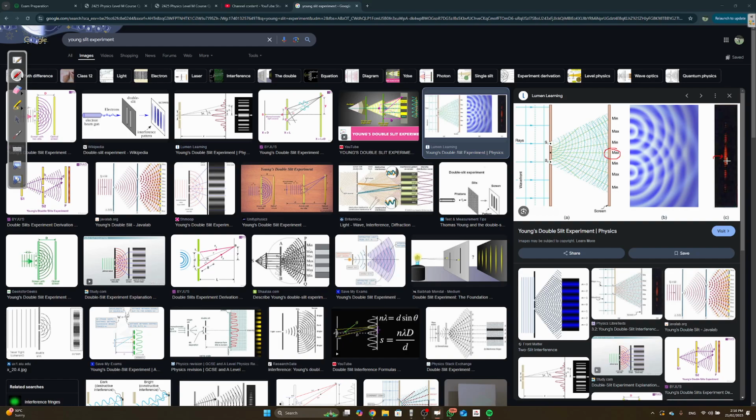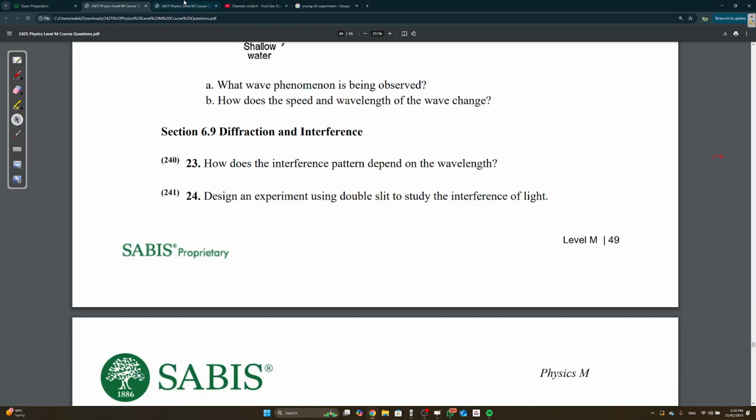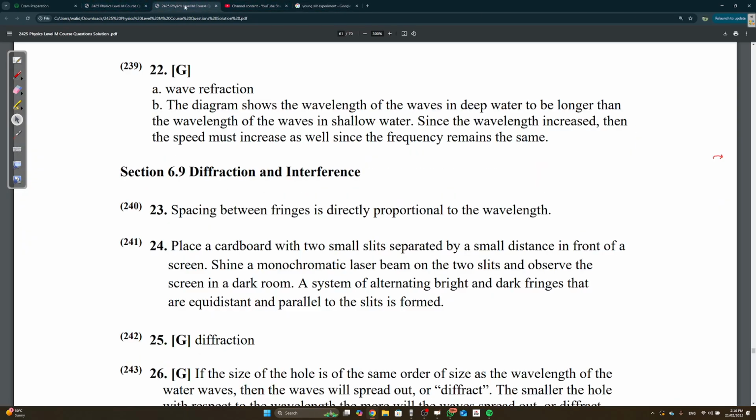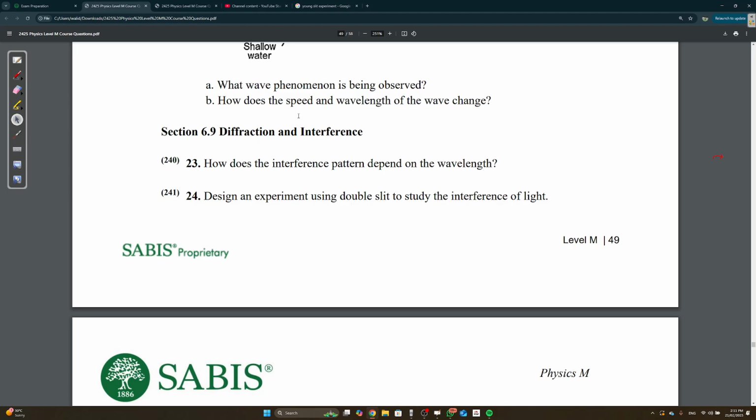As you can see here, this is how it would look if you're looking at it in real life. It always alternates: bright, not bright, bright, not bright. So what are they asking here? How does it depend on the wavelength? If the wavelength is larger, these spaces are going to be bigger. That's pretty much it. Spacing is directly proportional to the wavelength. If you increase the wavelength, the spaces here are going to be larger.